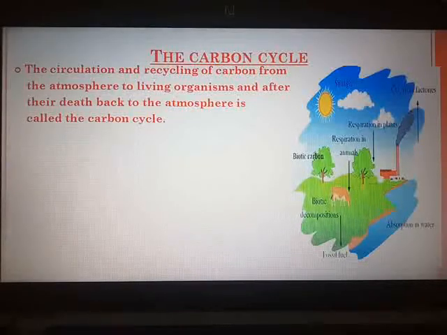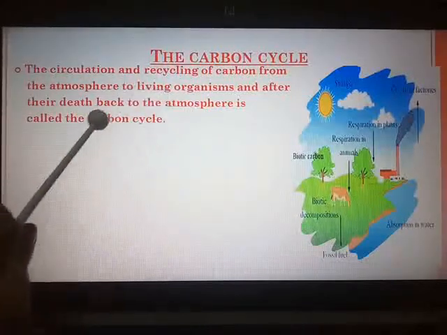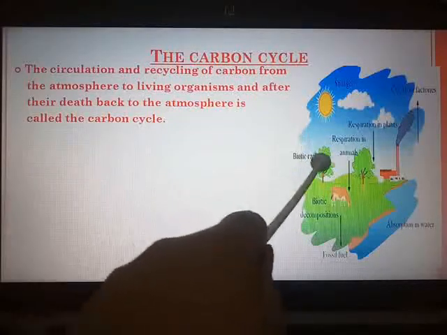Here you can come to know the circulation from abiotic to biotic and from the biotic to the abiotic factors. Now, abiotic carbon atoms are circulated and recycled into the biotic form mainly through the process of photosynthesis and respiration. Hence, the carbon cycle is one of the important biogeochemical cycles because it involves the circulation of carbon. Plants are autotrophs. They prepare their own food. How do they prepare their own food? You can see here, biotic carbon.